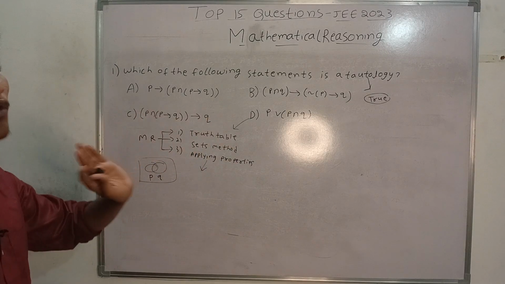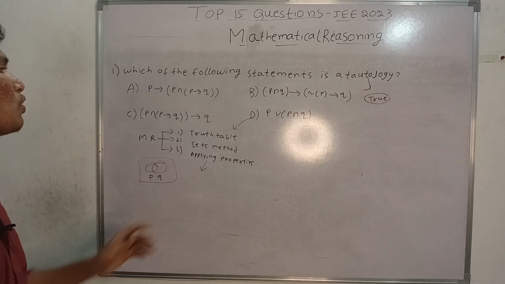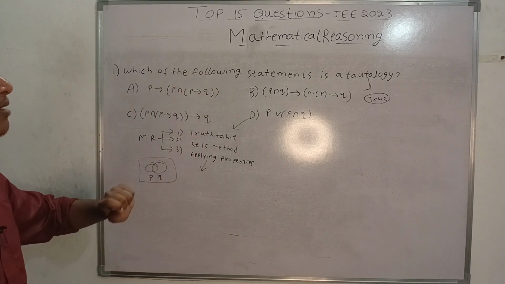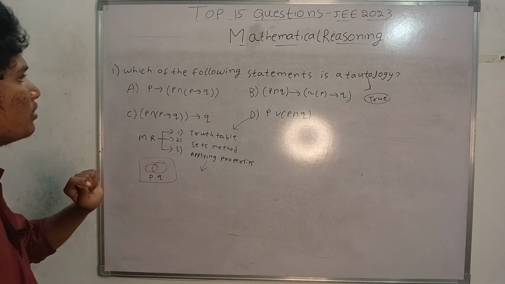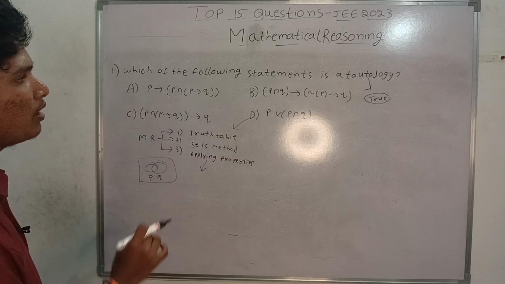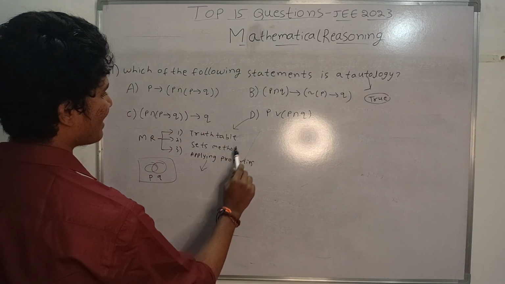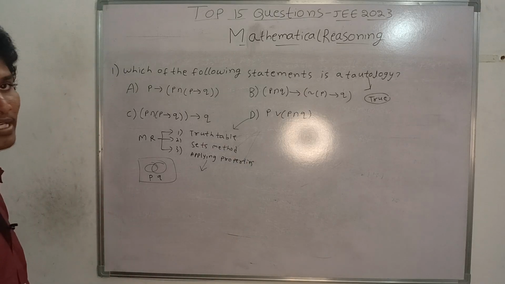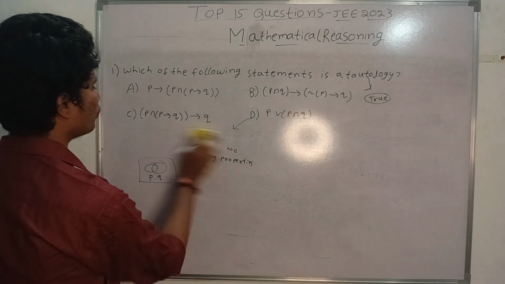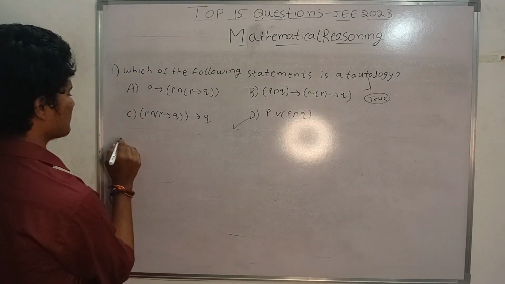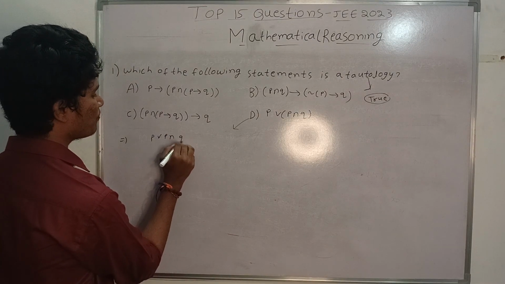So basically, we have to select the method where the calculation is less. This question can be solved by 3 methods, but we have to choose the right method. For this question, we have to calculate individually. Here, applying properties as well as the truth table and sets, all 3 will give the answer, but the minimal calculation will be with the truth table and properties. Suppose we take the example D, P or (P and Q).